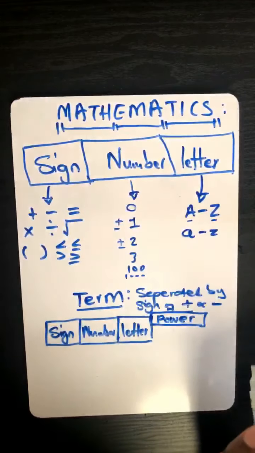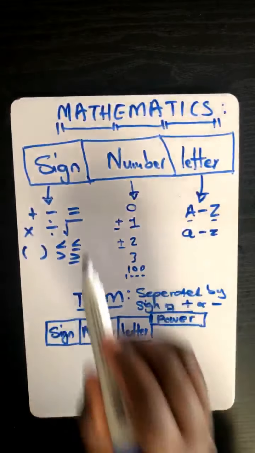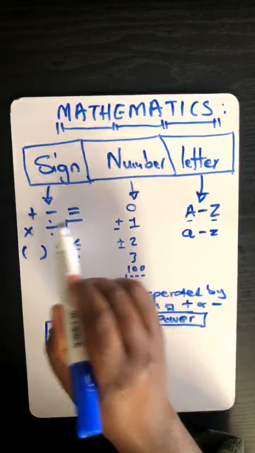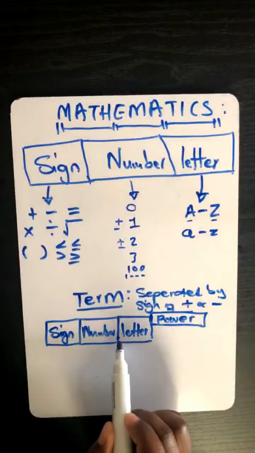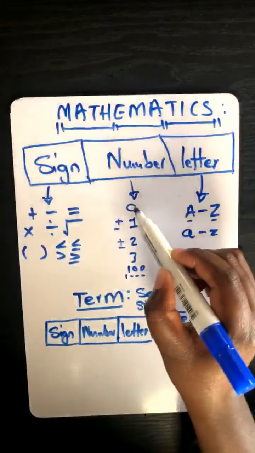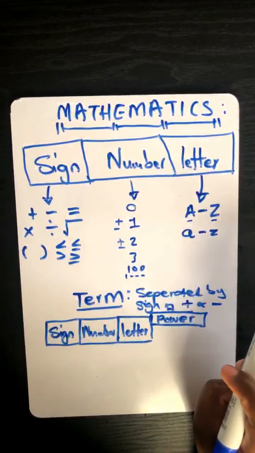A sign is just a sign. It could be a sign of a plus or a minus. And then a number is just any number from 0 all the way up to whatever number that you can think of.